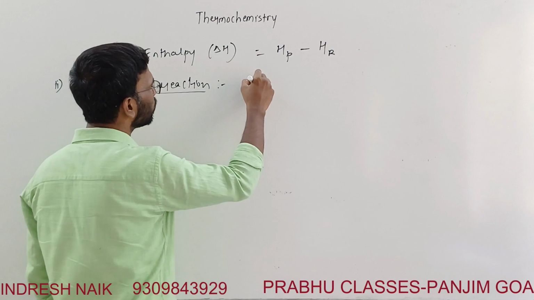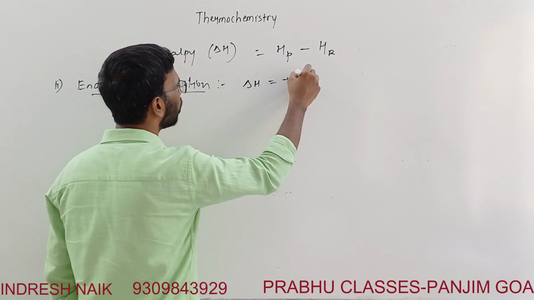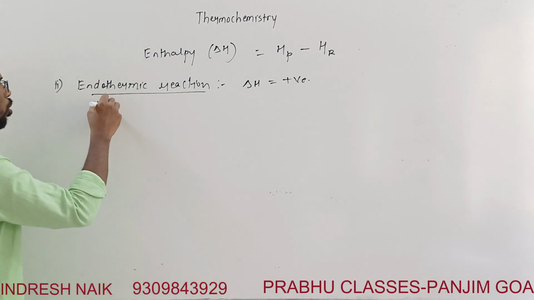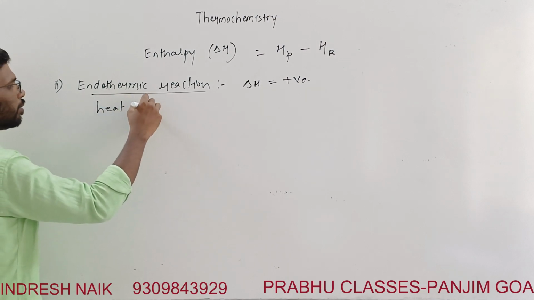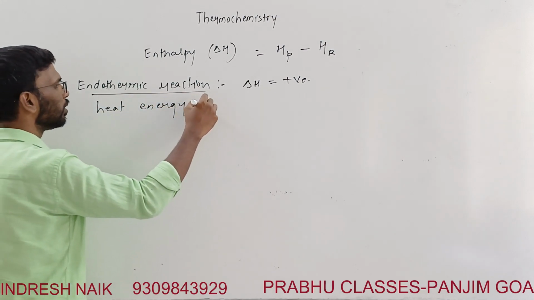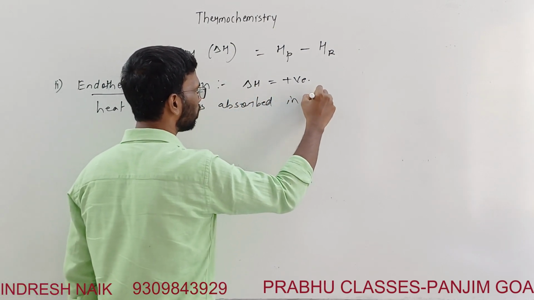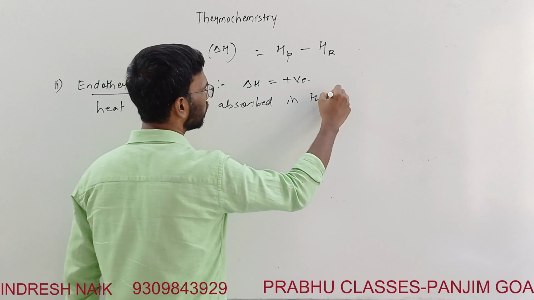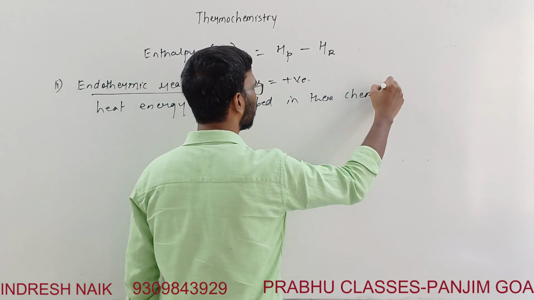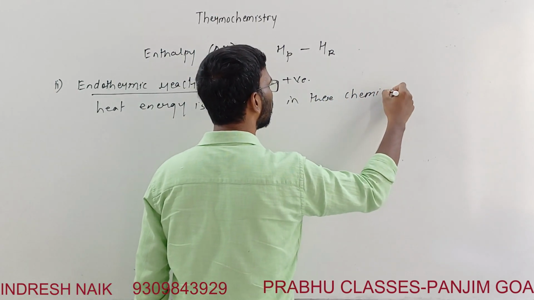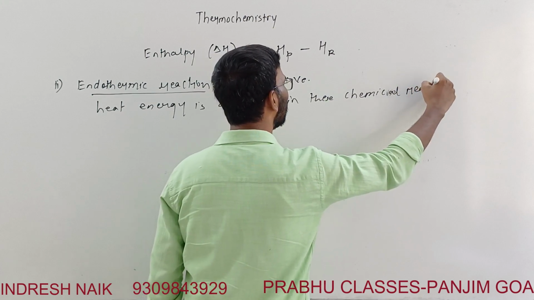Here delta H is positive, which means heat is absorbed, heat energy is absorbed in this chemical reaction. Now, heat energy is absorbed means what?